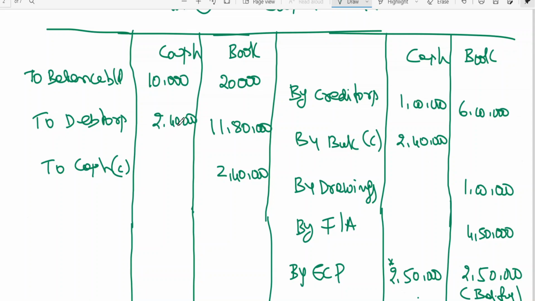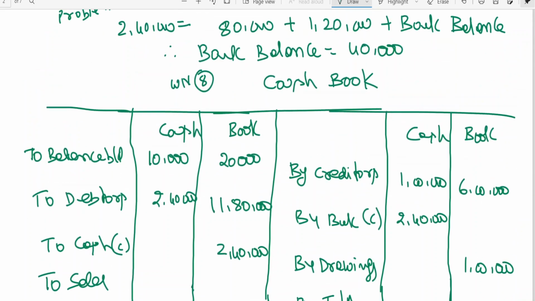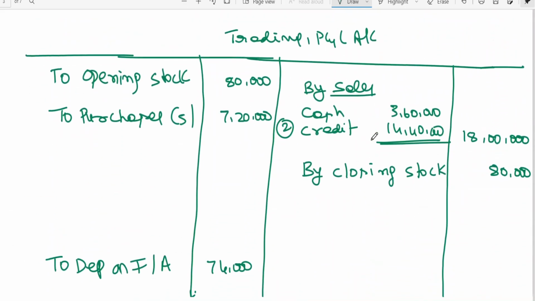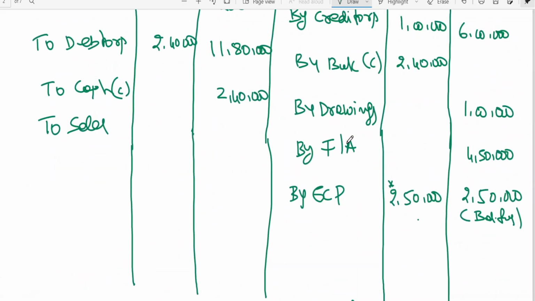Data collected from data store. One more piece of information is that cash sales have not been taken, sorry, but they are taken to sales cash. This cash is, my dear friend, 3 lakh 60. Cash is 3 lakh 60.